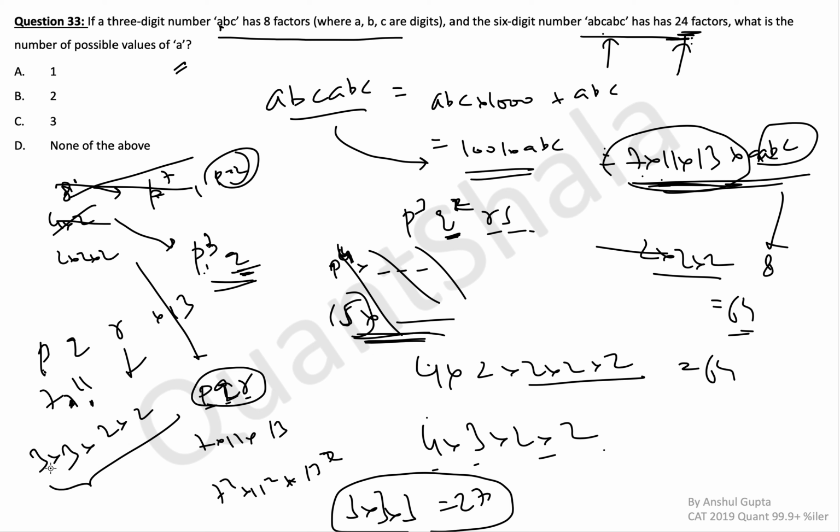So again this becomes 9 multiplied by 4, 36, which is greater than 24. So ultimately we have considered all the cases and there is no way in which ABC can have 24 factors if ABC has 8 factors. So the number of possible values of A is 0. None of these. There is no possible number ABC like this which will satisfy all these conditions.